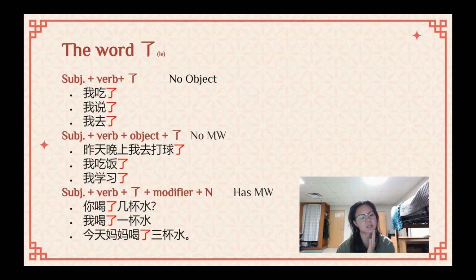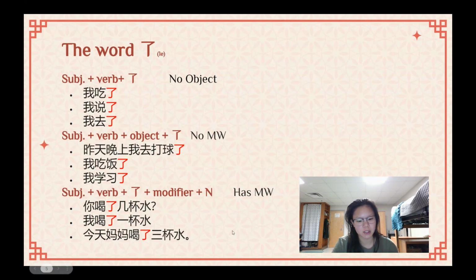So it's asking basically, how many cups of water have you drunk? And this le right here is saying that you've had water, that you drank water in the past tense. Now it's just asking for you to respond by giving them a number. So you could respond, oh, 我喝了一杯水. I drank one cup of water. Very, very easy. It's just saying, oh, I did this in the past tense, right? So, very, very simple. You're just adding that measure word after the le.